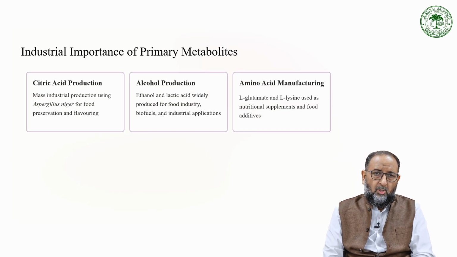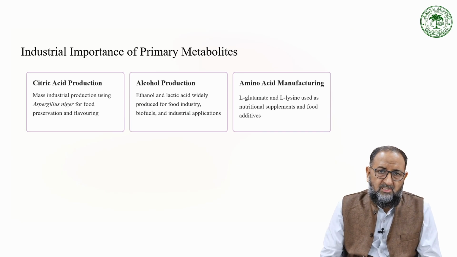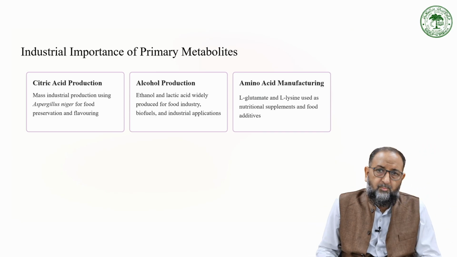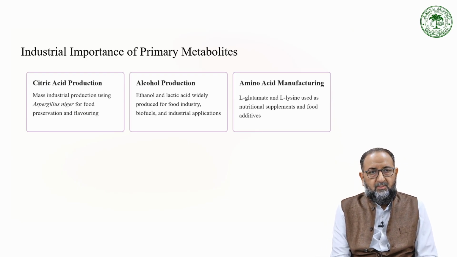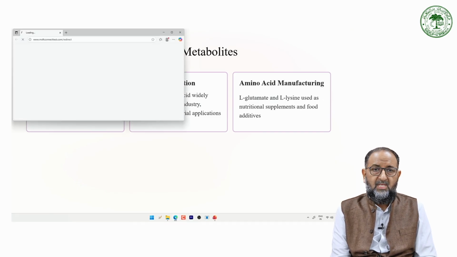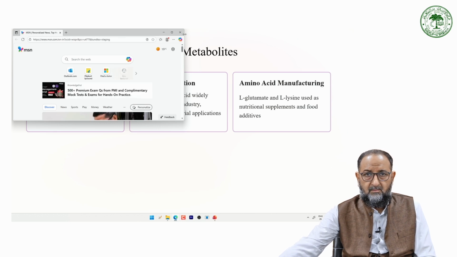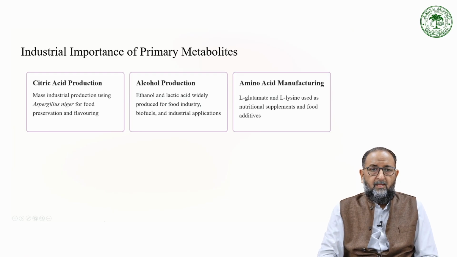The industrial importance of the primary metabolites. What is the industrial importance of primary metabolites? As far as the industrial importance is concerned, we have citric acid production, alcohol production, and amino acid manufacturing. In the case of citric acid, there is mass industrial production using Aspergillus niger for food preservation and flavoring.